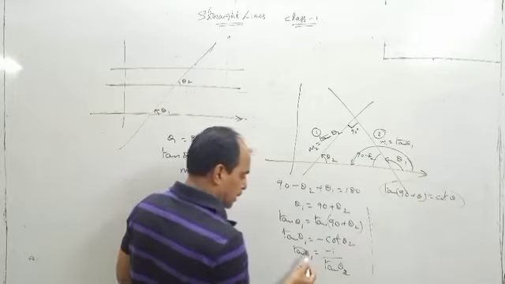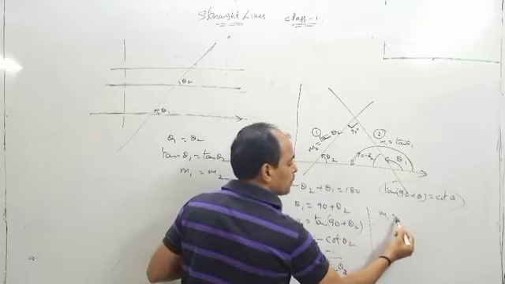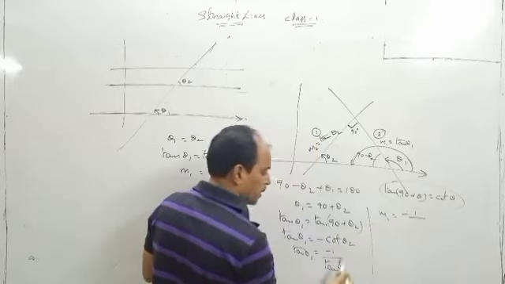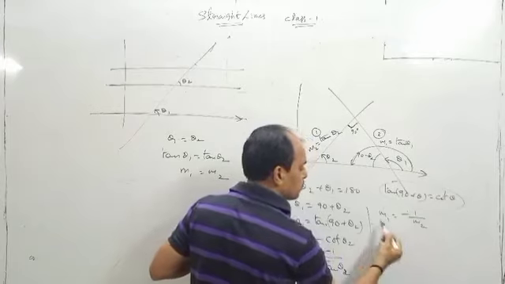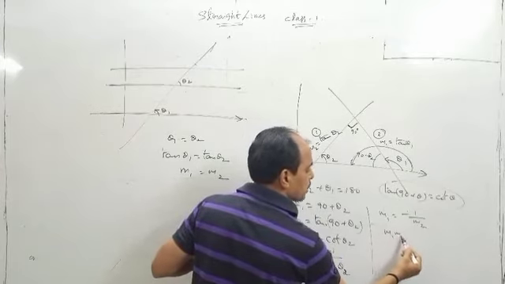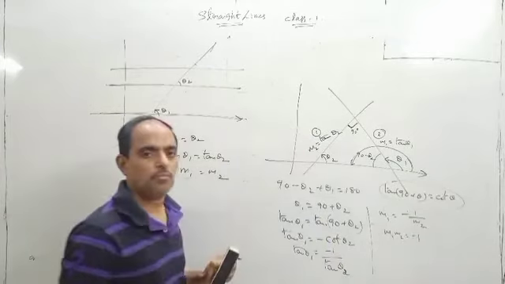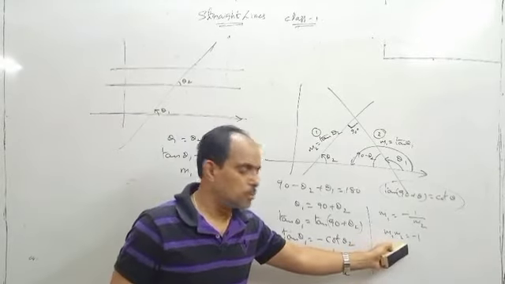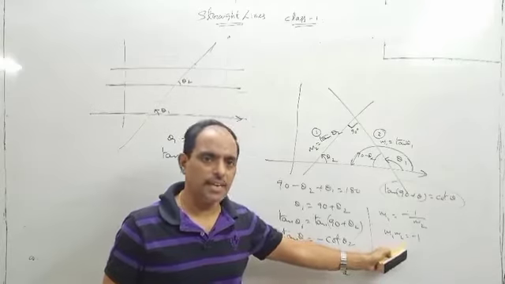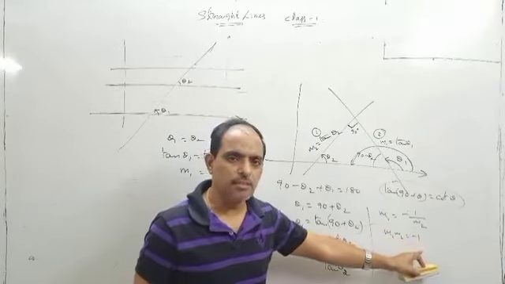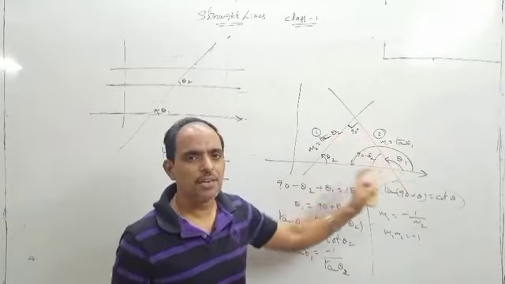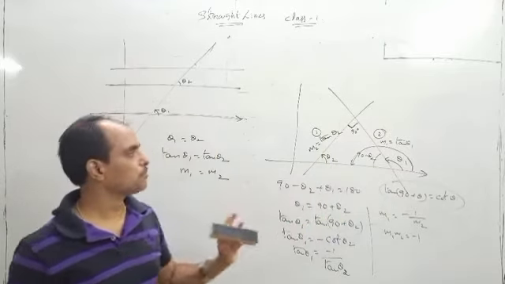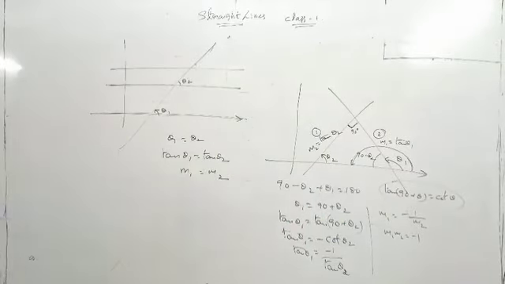So tan theta 1 is equal to m1, and minus 1 by tan theta 2 is equal to m2. Cross multiplying, m1 m2 is equal to minus 1. Here m1 is the slope of one line and m2 is the slope of the second line. So if the product of two lines' slopes is equal to minus 1, then the lines are perpendicular. Please look at this carefully, we will explain the concept.